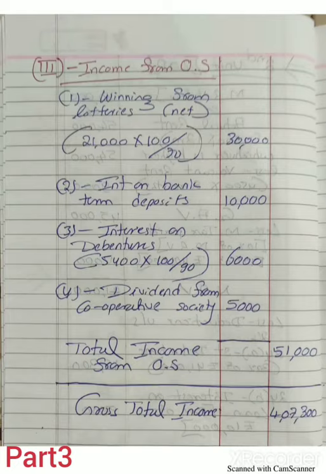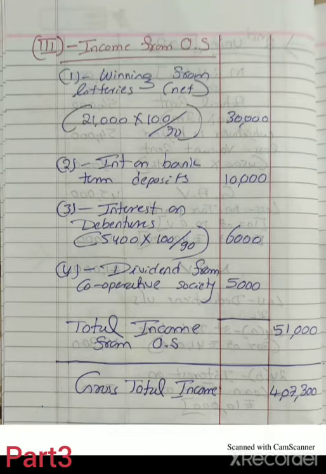So the third head is income from other sources. Winning from lottery here 21,000. This must be grossed up because the word net is in the bracket. 21,000 net amount received into 100 divided by 70 is the formula. 21,000 into 100 divided by 70 means winning from lottery gross amount or taxable amount is rupee 30,000.